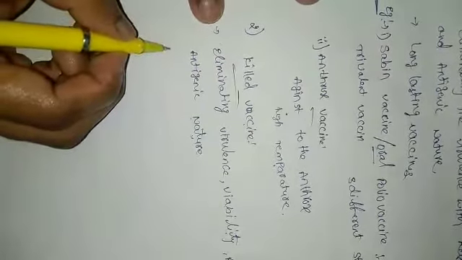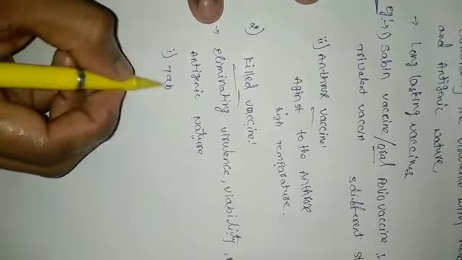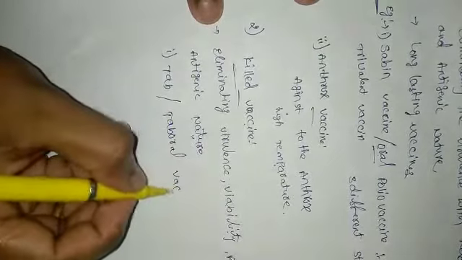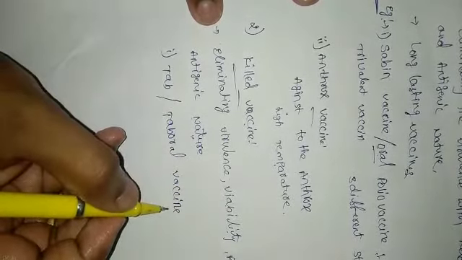Examples for this killed vaccine are the TAB vaccine or taboral vaccine.